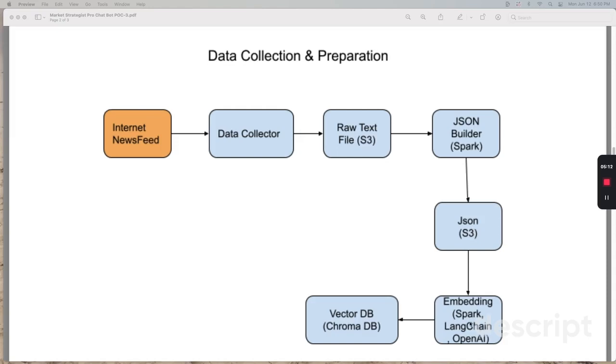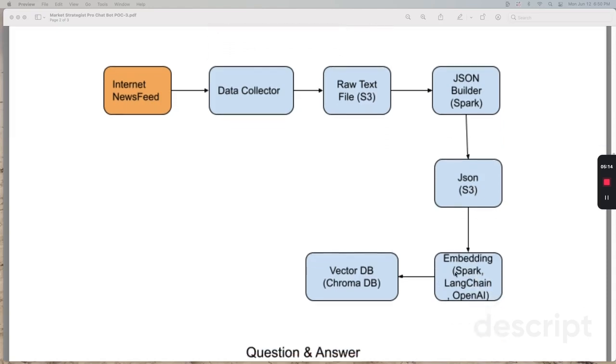The other key part here, which will be done in the prototype, is embedding. Embedding generates a vector with many dimensions for the sentence, for the article that we collected from the internet. That can be used for similarity search.